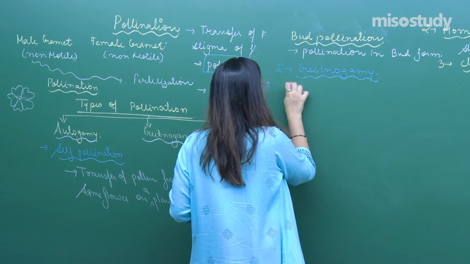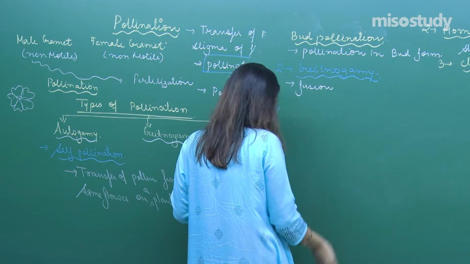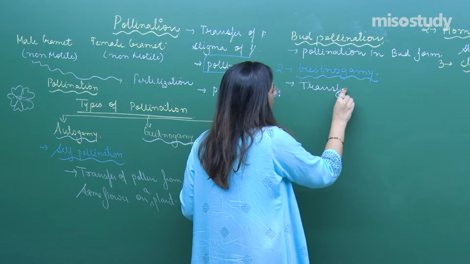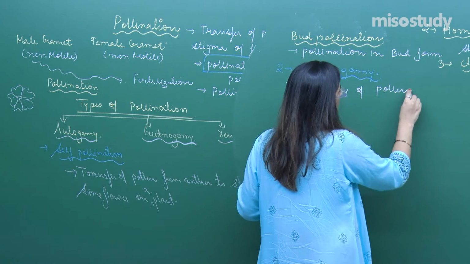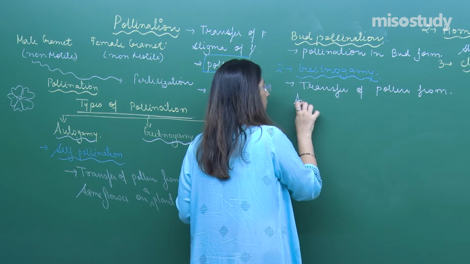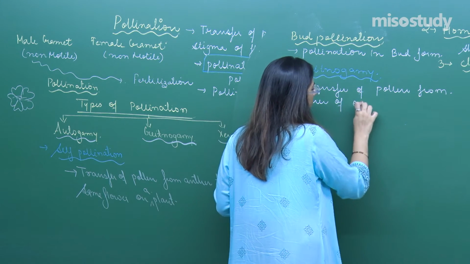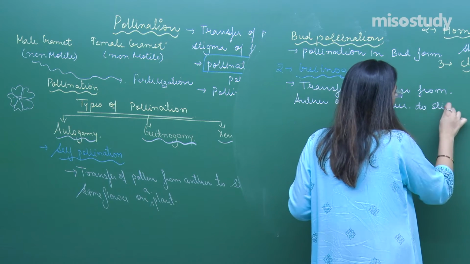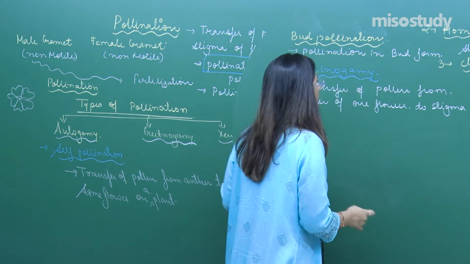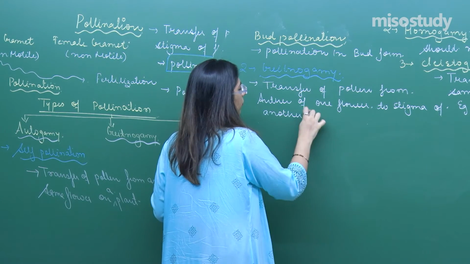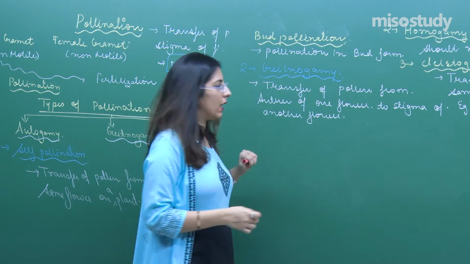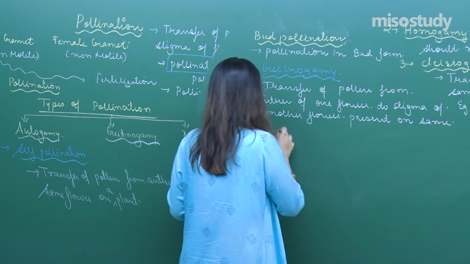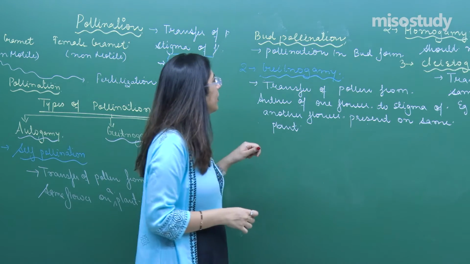That means the transfer of pollen from the anther of one flower to the stigma of another flower present on the same plant. So this phenomenon is termed geitonogamy.